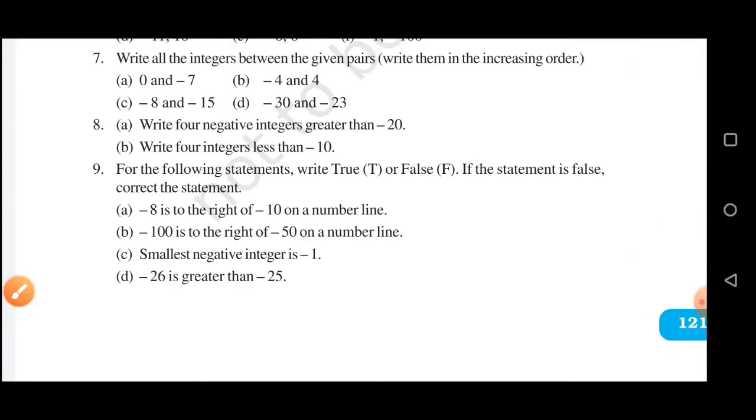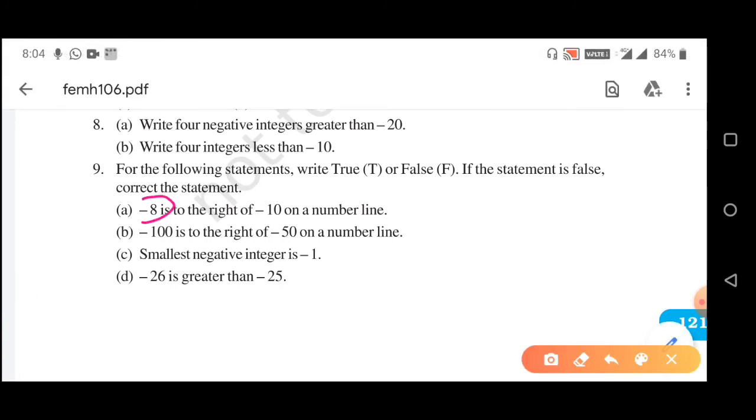Question number 9, for the following statements, write true T, or false F if the statement is false. Correct the statement. Question number A is: -8 is to the right of -10 on the number line. So which is greater, -8 or -10? -8 is greater. So whenever we draw the number line, here it will be 0.